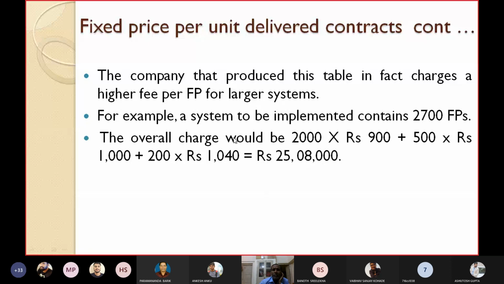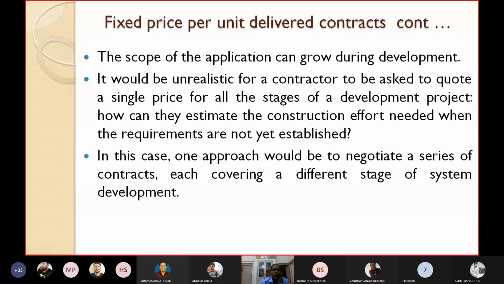So as the system grows, for larger systems, the company charges a higher fee per function point. The scope of the application can grow during development. Initially you have a limited scope, and while the software is under development, the scope may grow.